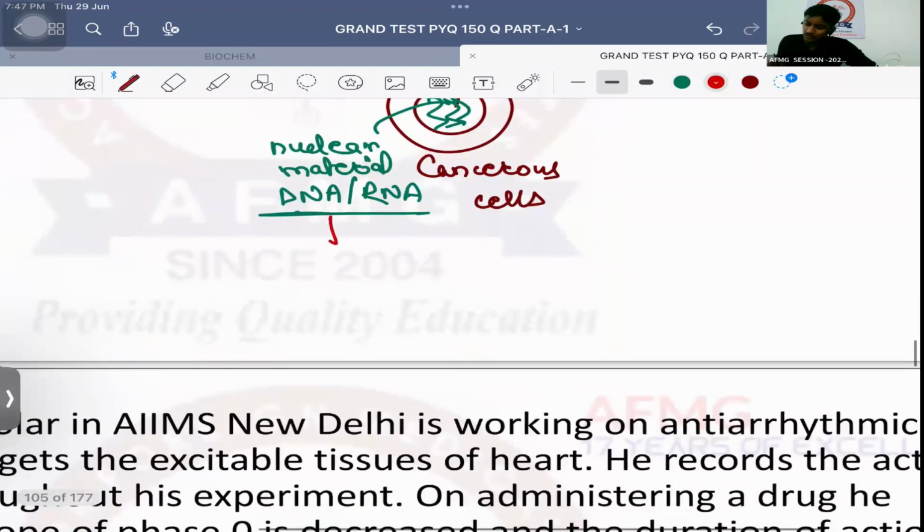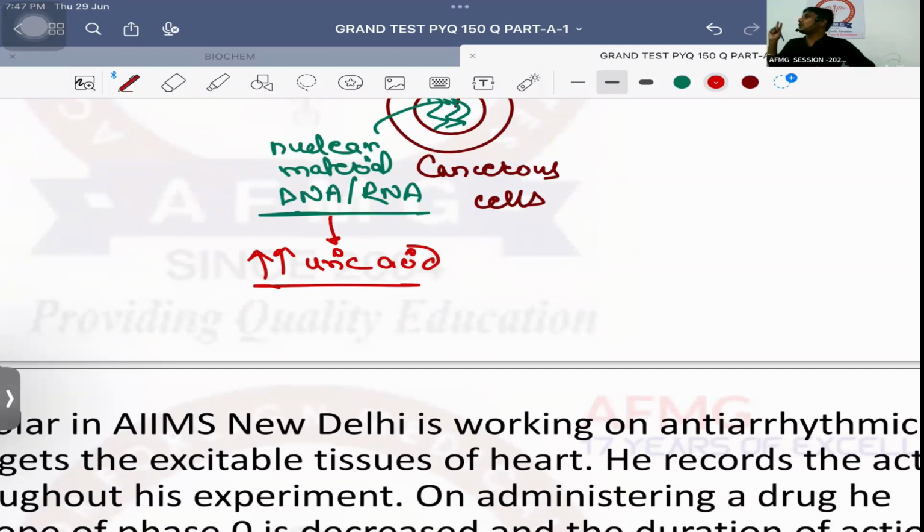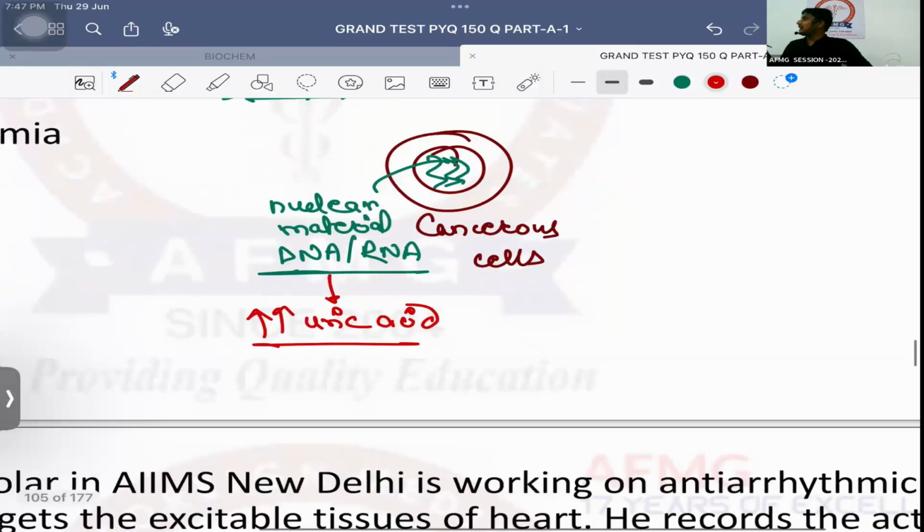And finally from purines, what will be formed? Uric acid. So there will be excess uric acid in the patient after chemotherapy. Why? Because chemotherapy kills all these cancerous cells. Once it kills them, the nuclear material DNA and RNA will be released and converted to purines and pyrimidines. When purines are further broken down, they form the end product uric acid. That is called hyperuricemia.